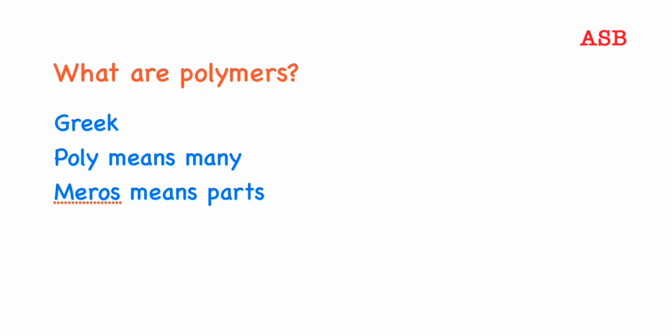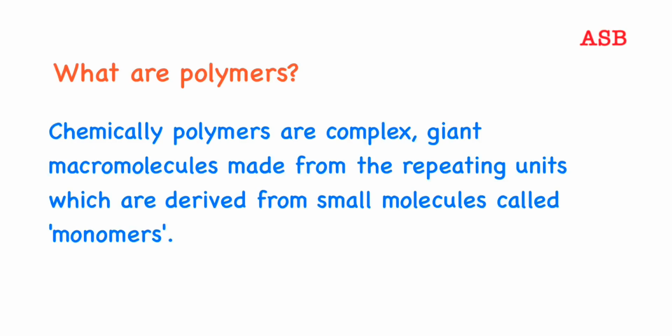Now let us understand what the actual definition of polymer is. As per the textbook, the definition goes like this. Chemically, polymers are complex, giant macromolecules made from the repeating units which are derived from small molecules called monomers. Friends, let us break down the definition and understand the terms in it. So what do you mean by complex? Friends, monomers are simple in nature. They add up in multiple ways, multiple times, and they form a giant molecule which has a complex nature.